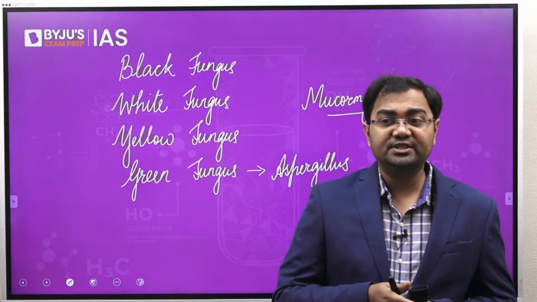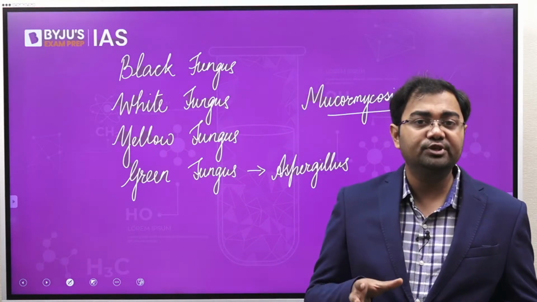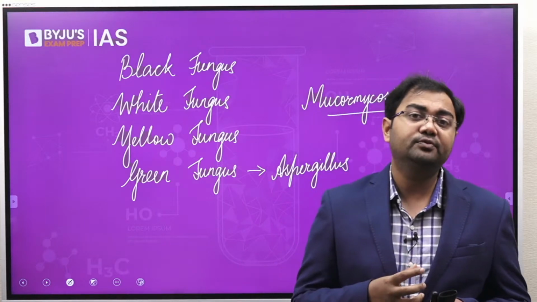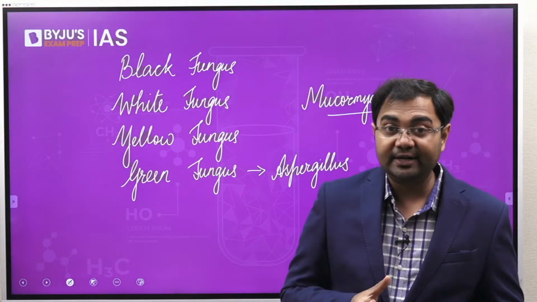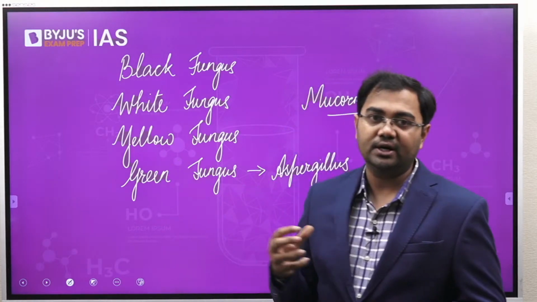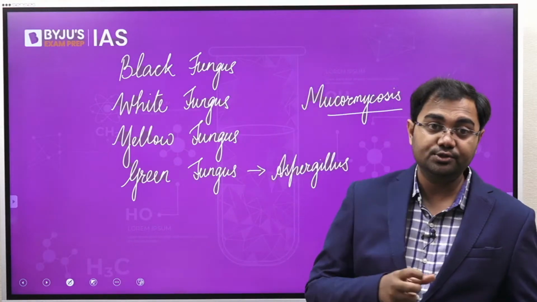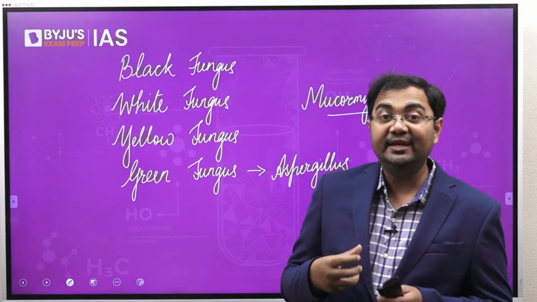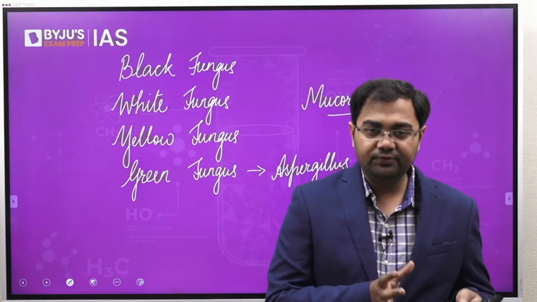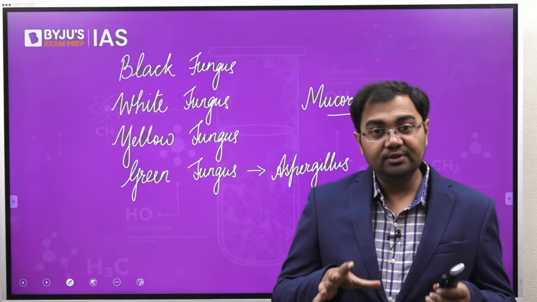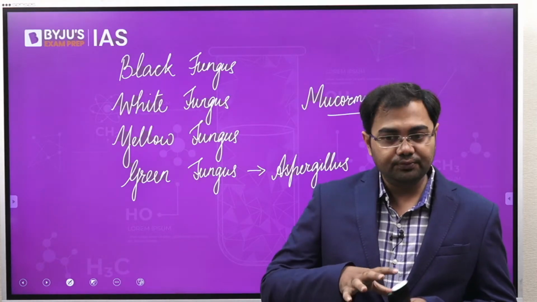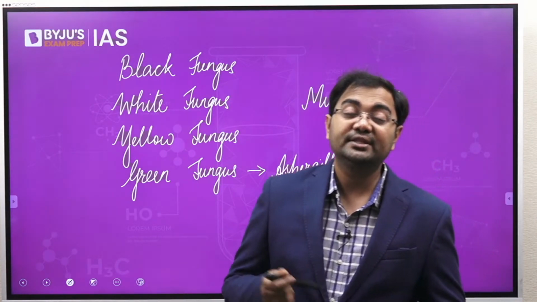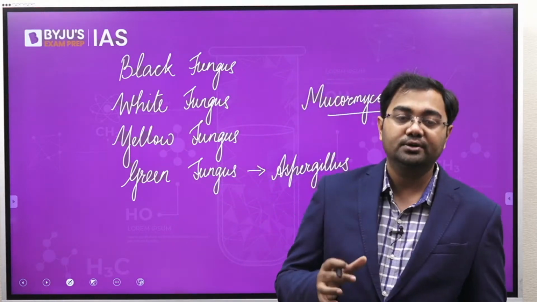So these kinds of fungal infections may happen in certain situations, in certain cases, and that's why our understanding of all these situations is very important. For example, we saw that hygiene became a very important factor, especially in case of black fungus, white fungus, yellow fungus and green fungus. Specifically, it was said that it is related to hygiene. Somebody who maintains good hygiene after dealing with the infection would be safe from it. But otherwise, if people are living in unhygienic conditions, there are higher chances that they might get infected with the fungus.